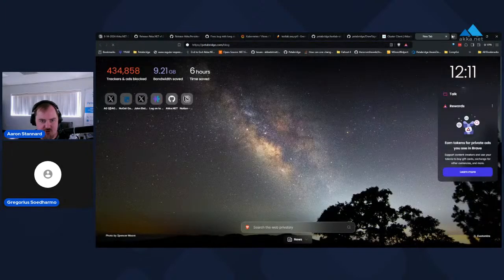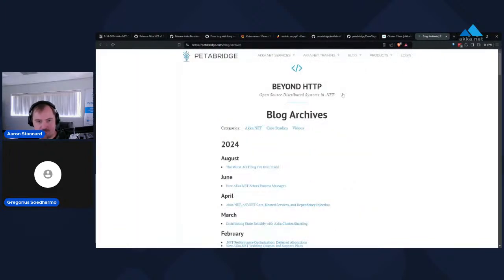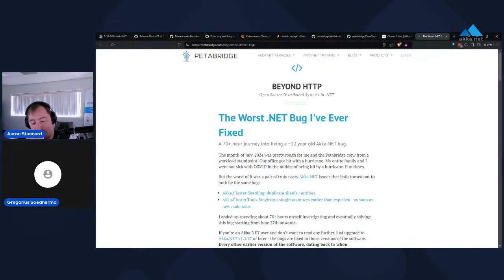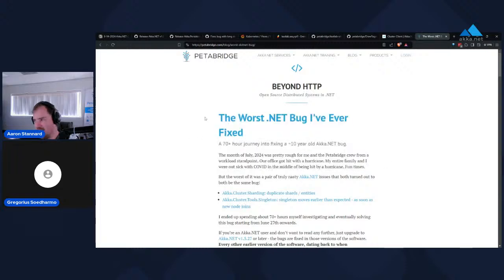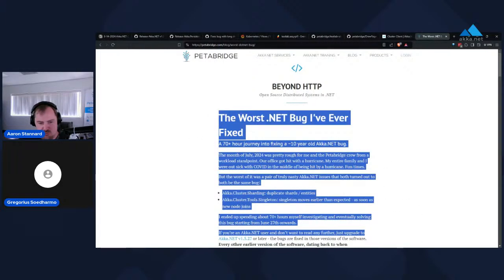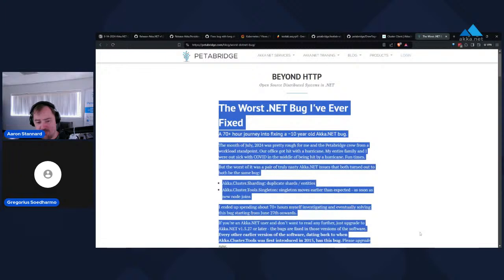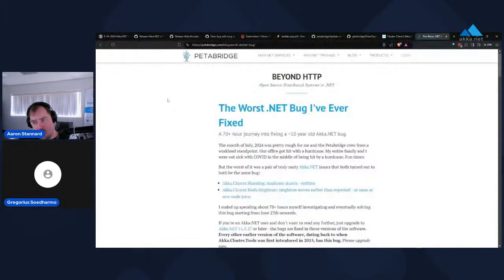If I pull up the Petabridge blog here, I have a blog post and a YouTube video that goes into excruciating detail on all of the work that went into not only reproducing these problems, but actually identifying how to fix them. These bugs are both about 10 years old. They've been there since the introduction of Akka.Cluster.Tools into the Akka.NET framework, so every version of Akka.NET prior to 1.527 is affected by this.